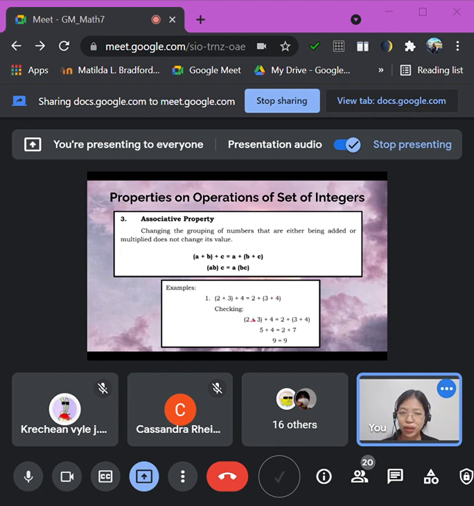So we have there 2 plus 3, that is 5. And then plus 4, that is 9. And then we have there 2, and then 3 plus 4, that is 7. 2 plus 7, that is equal to 9. So as you can see, their sum does not change even though lahi na ang gisulod sa parentheses. Okay, so that is what we call associative property.